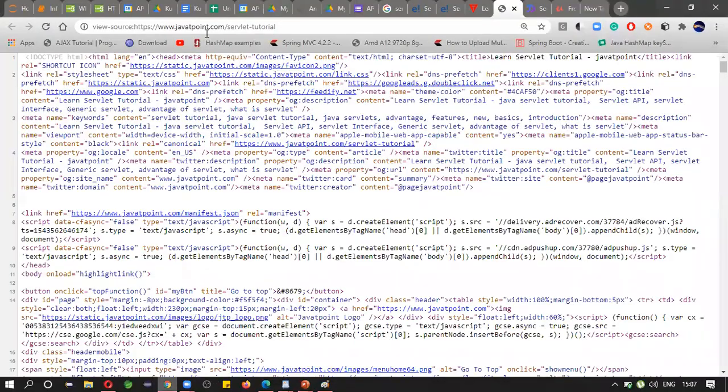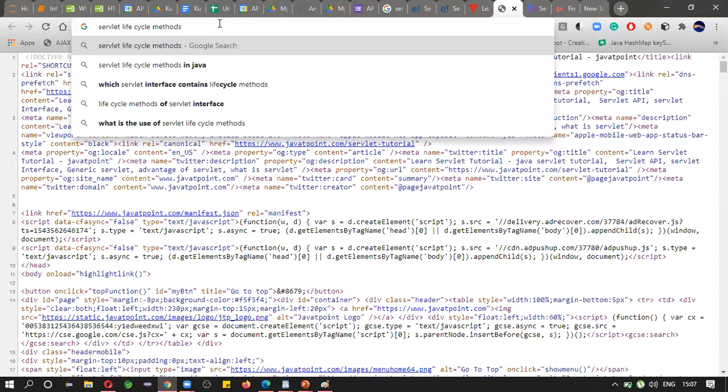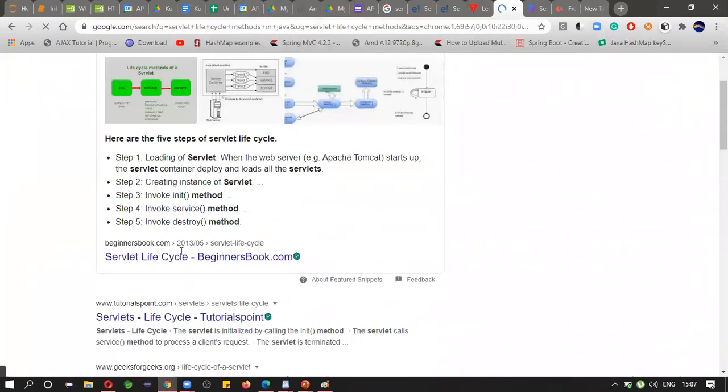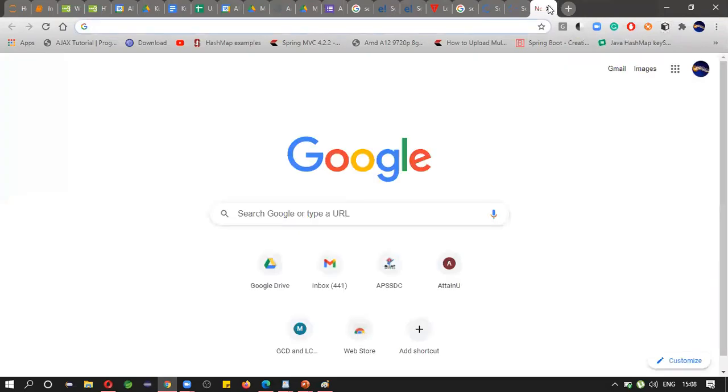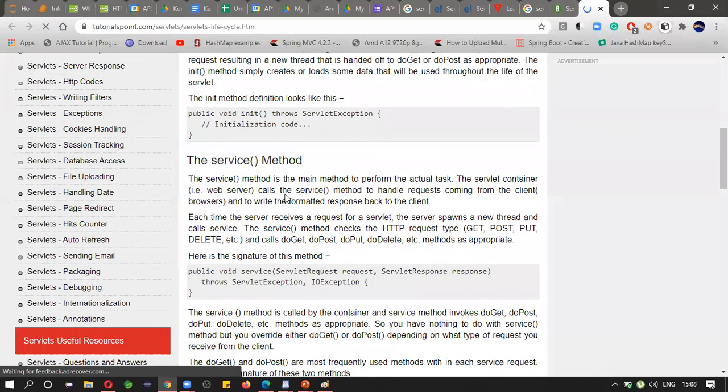Let us see servlet methods. See, lifecycle methods.